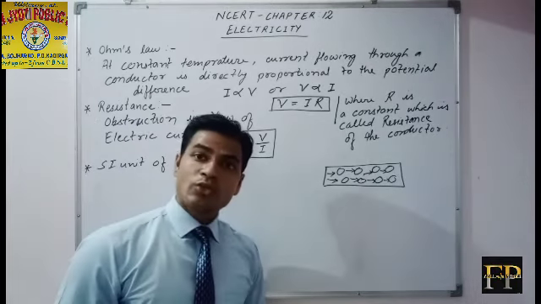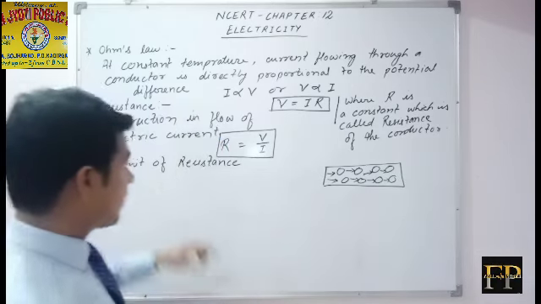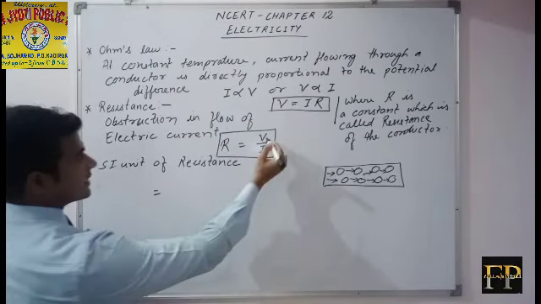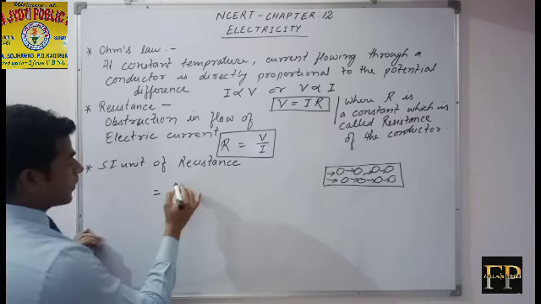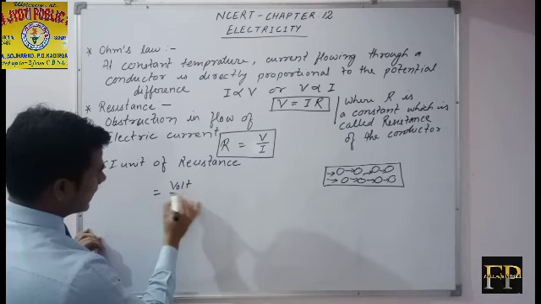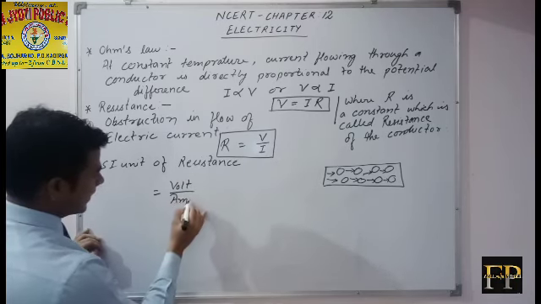Now we will talk about the SI unit of resistance. From this equation we know that the SI unit of potential difference is volt and the SI unit of current is ampere.